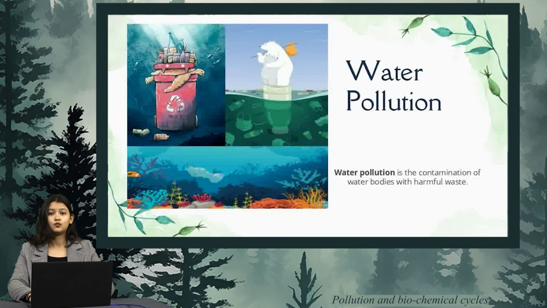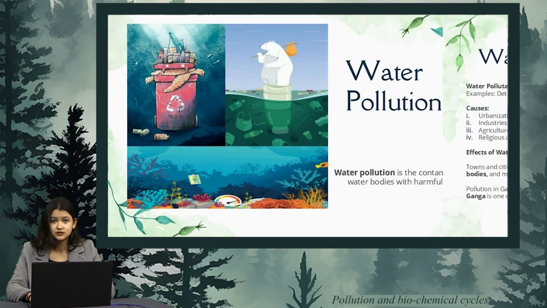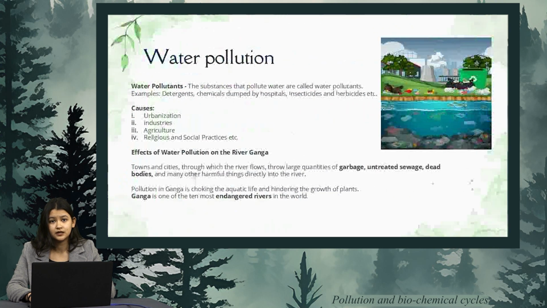Next up, we have water pollution. Now, water pollution is the contamination of water bodies with harmful waste. So, what could be a water pollutant? Water pollutants are the substances that pollute water, and so they are called water pollutants. Some of the examples are detergents, chemicals dumped by hospitals, insecticides and herbicides, etc. Some of the causes of water pollution are urbanization, industries, agriculture, and various other things.